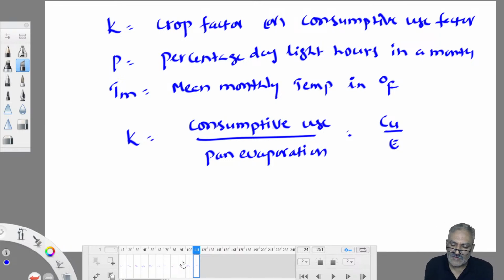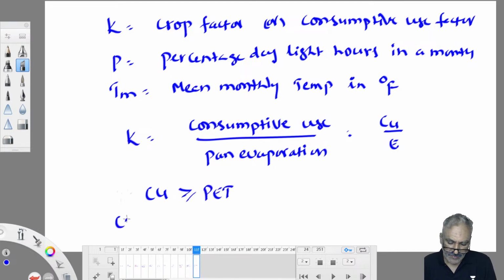Consumptive use by pan evaporation also will give the K value. The K value varies from crop to crop, and not only that, it also depends on the stage of crop growth. Potential evapotranspiration and consumptive use are interchangeable terms. Sometimes consumptive use is greater than or equal to potential evapotranspiration. Consumptive use is equal to potential evapotranspiration when water consumed by the plants is neglected.